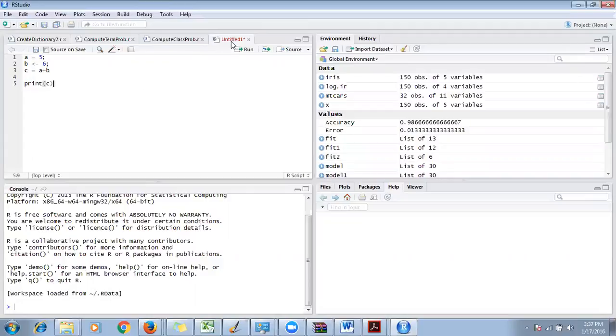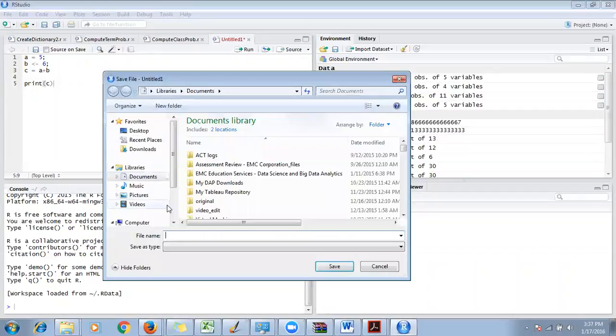Now, when you open something, it is untitled. If you see, it is untitled here. If you want to save it, you can click here, choose your directory and say save. Let's say this is my first code, let's call it try1.